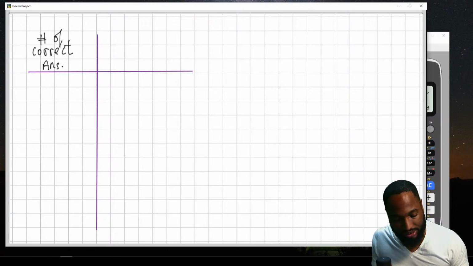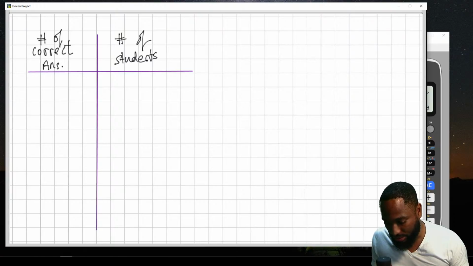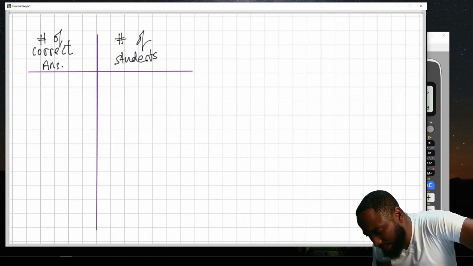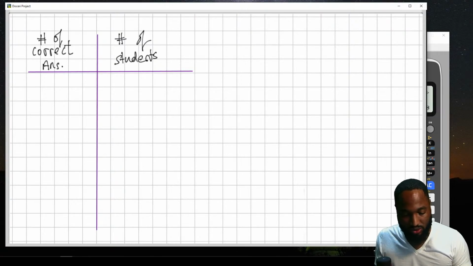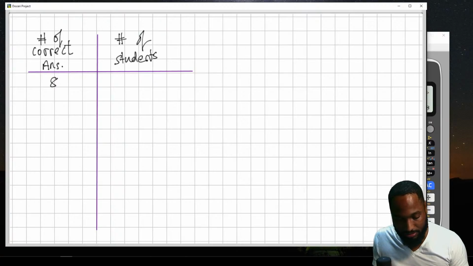And this one is number of students, which youths only know as hashtag. Back in the good old days, that used to represent number of students. Number of correct answers: 60 students took an algebra test which comprised 15 multiple choice questions. The number of correct answers that each student obtained is recorded in the table below. All right, so 8 correct, 9 correct, 10, 11, 12, 13, 14, 15 correct, right?